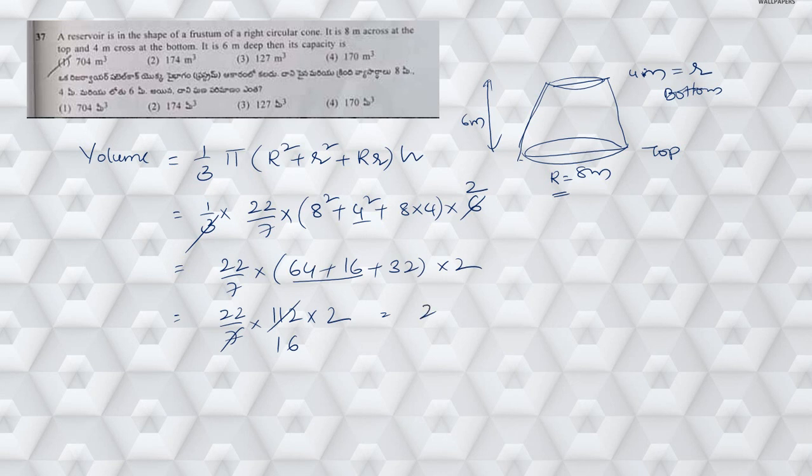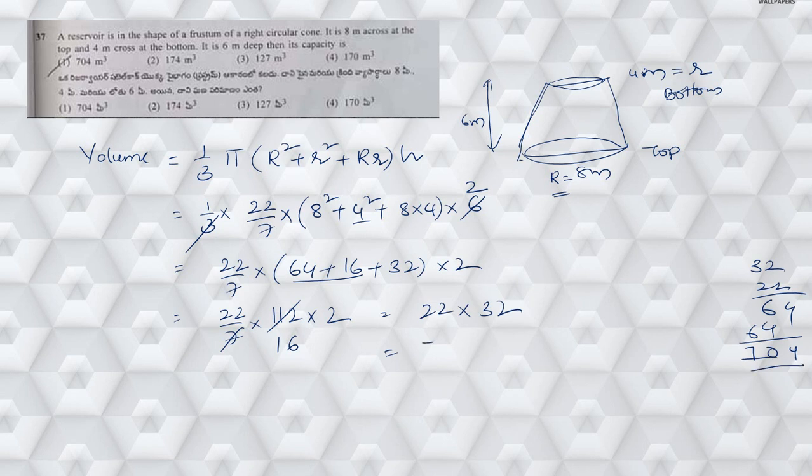So finally 22 into 32. If you find it out, 2 twos are 4, 2 threes are 6. Now what am I going to get?